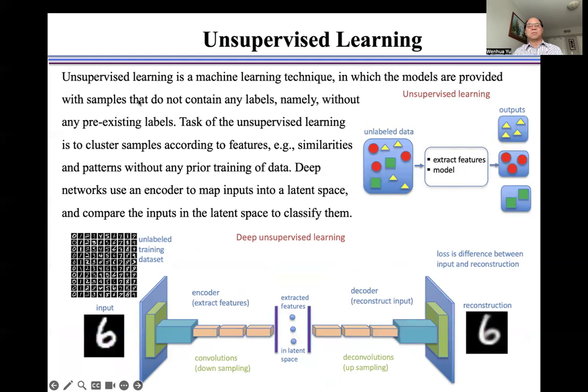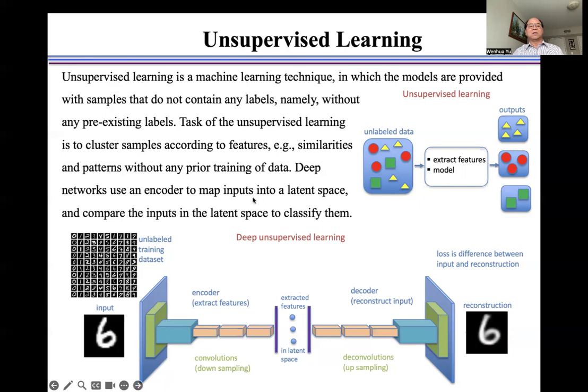Unsupervised learning is a machine learning technique in which the models are provided with samples that don't contain any labels, namely without any pre-existing labels, as shown here. The task of unsupervised learning is to cluster samples according to the features, for example, similarities and patterns, without any prior training of data, as shown here.